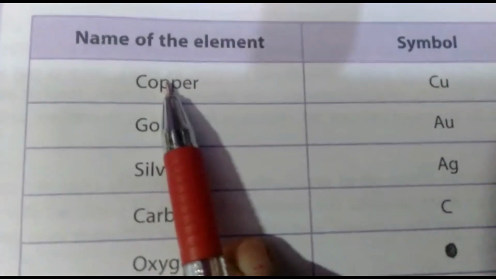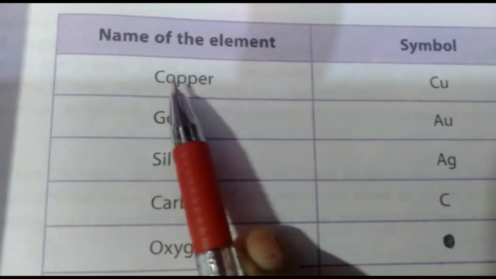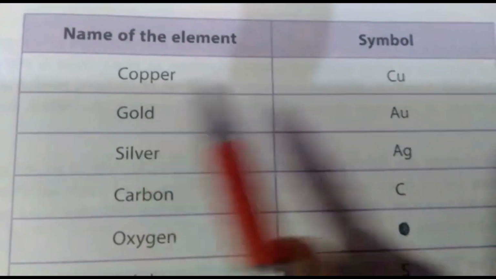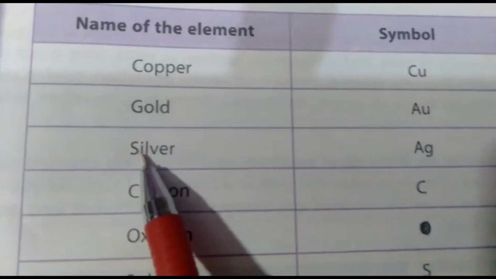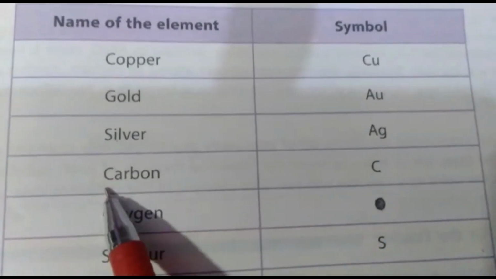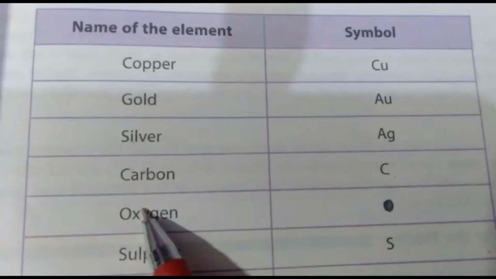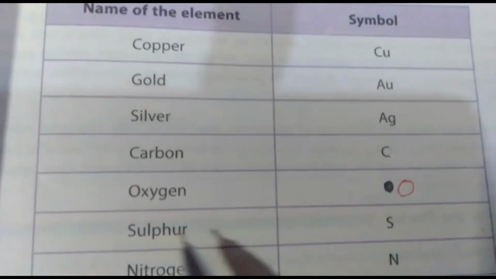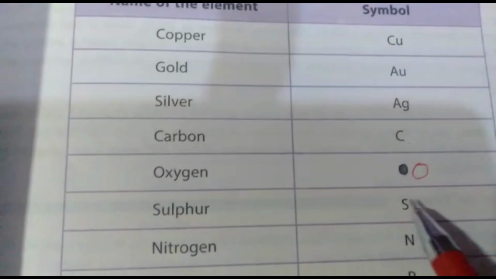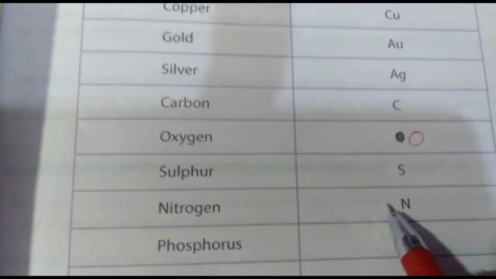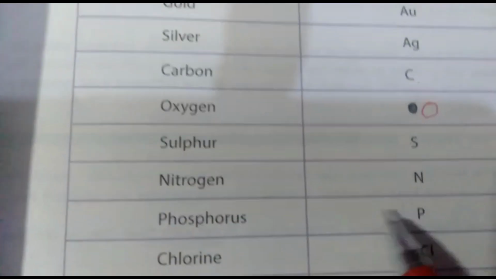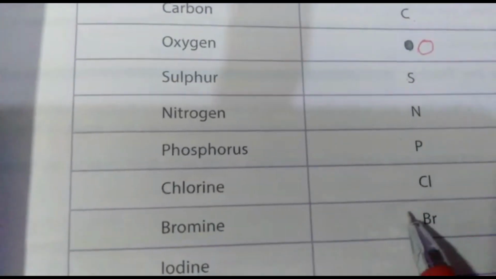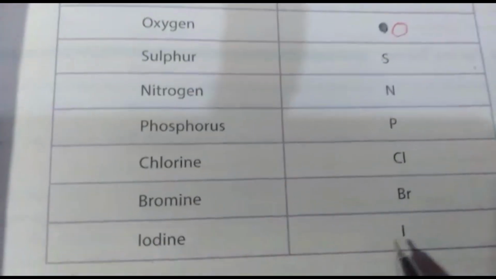Now next is copper. Copper is the name of the element, and the copper symbol is Cu. Gold, Au. Silver, Ag. Carbon, C. Oxygen, O. Sulfur, S. Nitrogen, N. Phosphorus, P. Chlorine, Cl. Bromine, Br. Iodine, I.